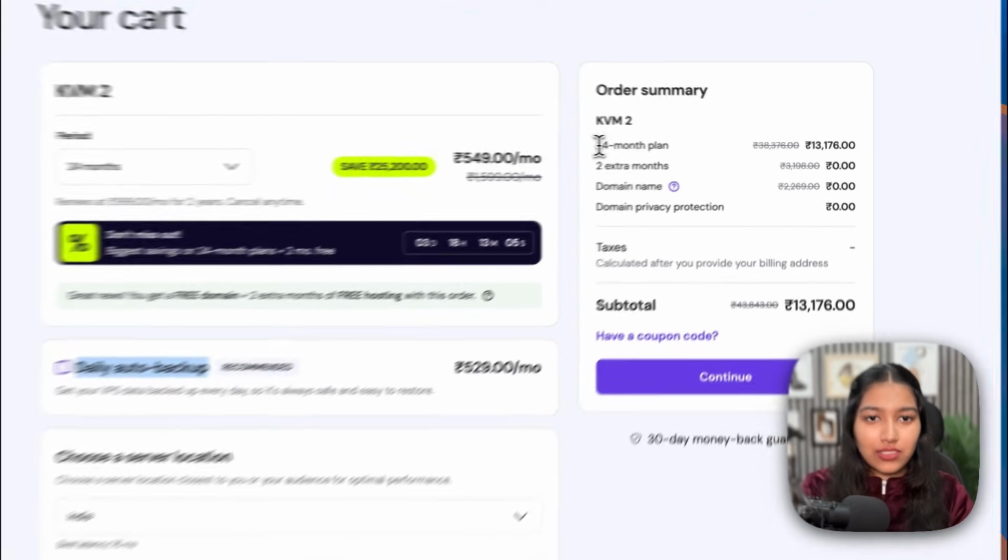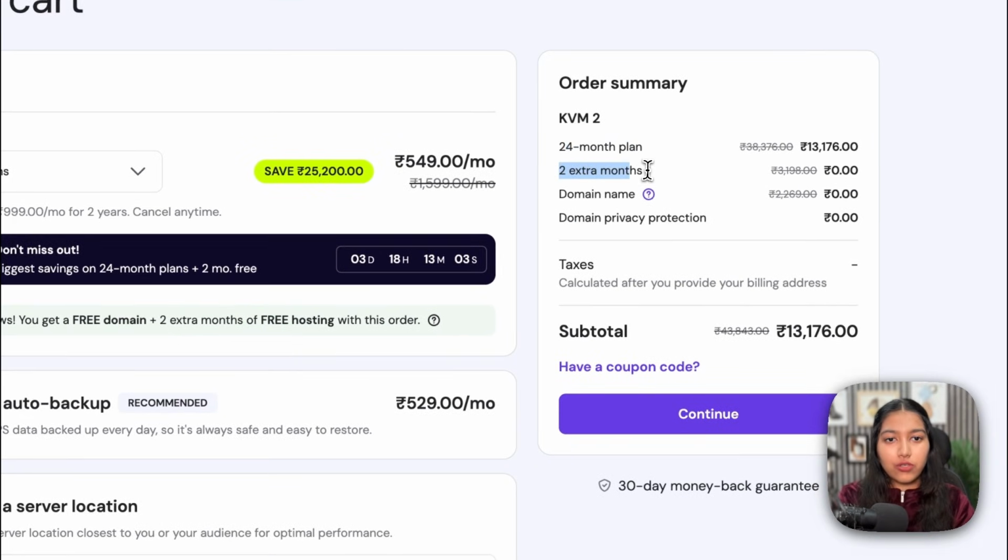Coming to the order summary, as you can see with the 24 months plan, you're getting 2 extra months and domain name with privacy protection.